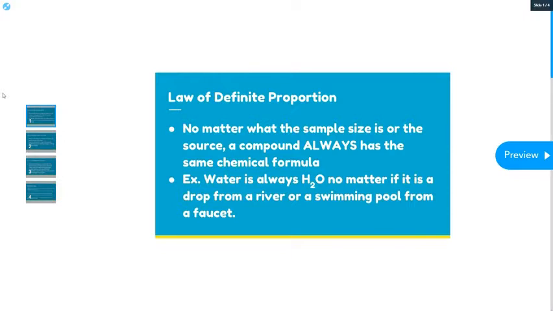The only way it can change is through a chemical change. But if it's water, it's H2O. If it's something different, so H2O2, that is not the same chemical formula, so that would not be the same compound. So the law of definite proportion tells us this, that no matter what our sample size is or our source, a compound always will have the same chemical formula.